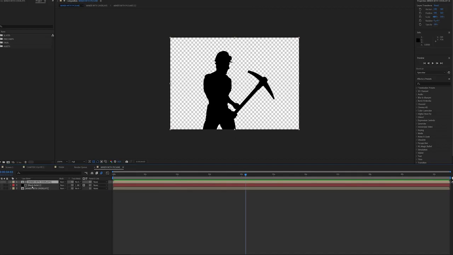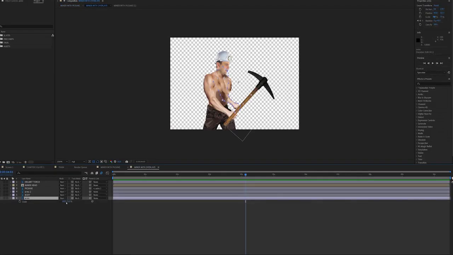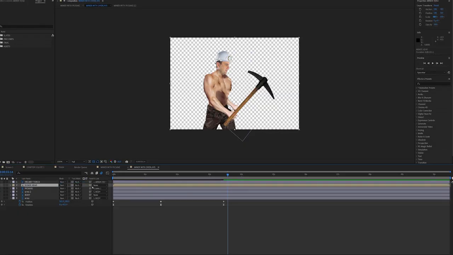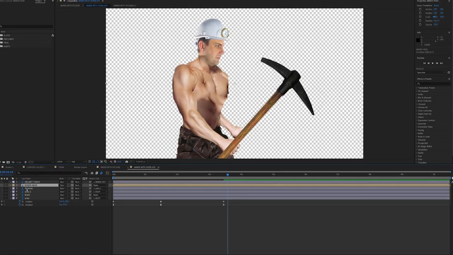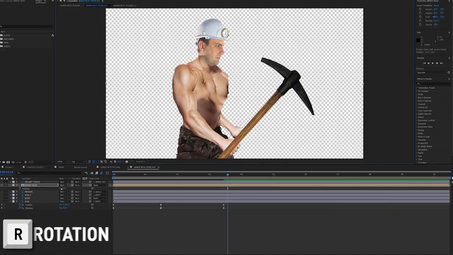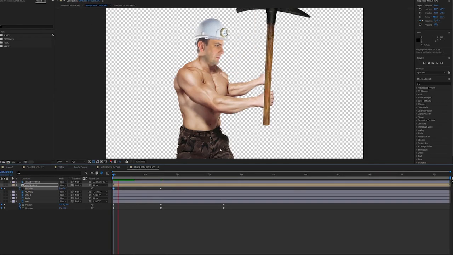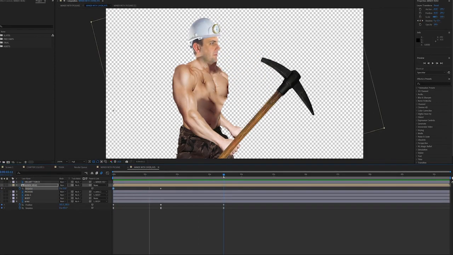Because obviously hitting a pickaxe is more than just an arm exercise. So I'm going to get the helmet torch, pair that to the miner's head because I don't want them to move independently of each other. I'm going to take the miner's head and move his anchor point to the neck, so we can make it look like his neck is coming back. I'm going to keyframe the rotation on that. Lovely. It looks like the neck is coming up as he goes to pick up the pickaxe. Lovely. And then down as he drops the pickaxe.